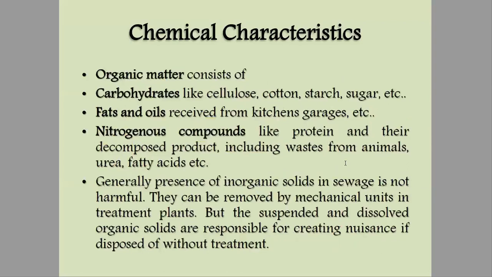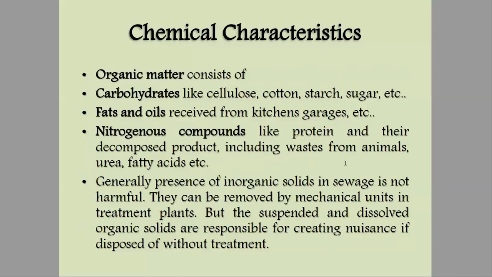Now, chemical characteristics include organic matters. They consist of carbohydrates like cellulose, cotton, starch, sugar, etc. Then they include fats and oils received from kitchens, garage, etc. Nitrogen compounds like protein and their decomposed products, including waste from animals, urea, fatty acids, they all are nitrogenous compounds.